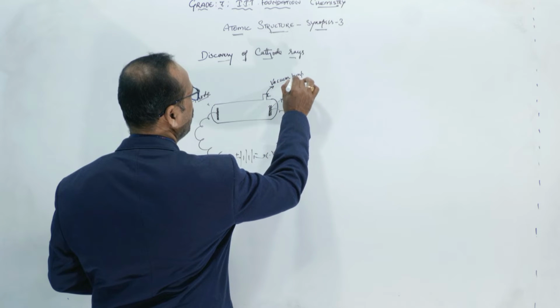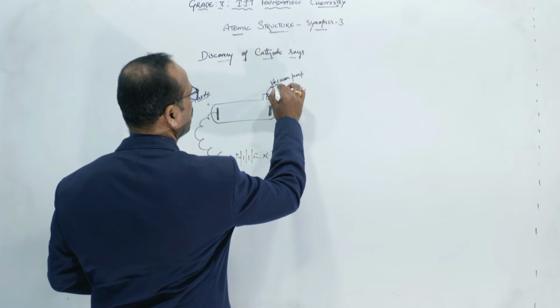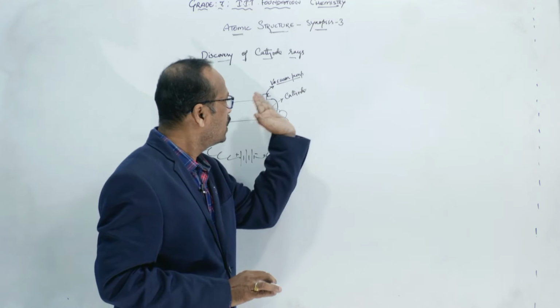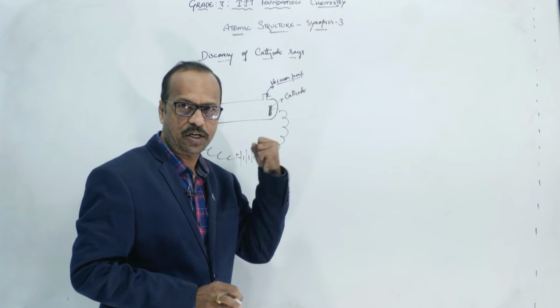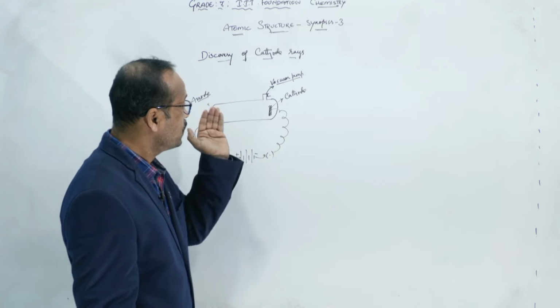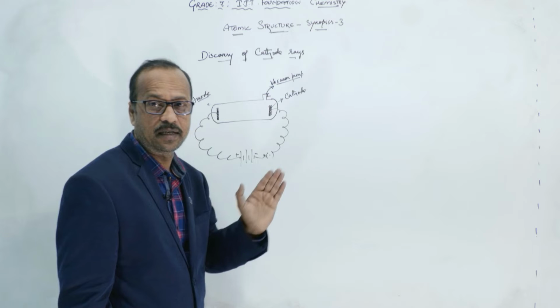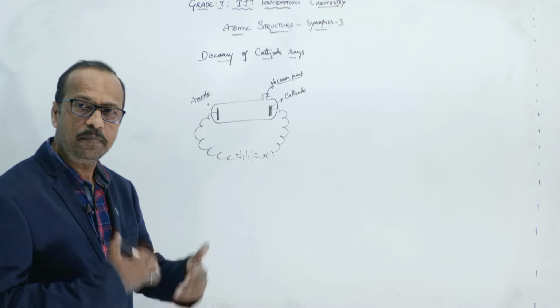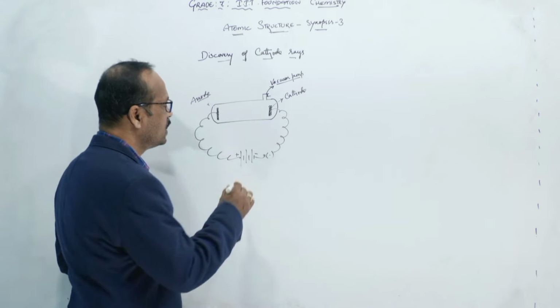This vacuum pump takes out the air from the discharge tube. In that way, he started decreasing the pressure inside the glass tube, and at the same time he increased the voltage.